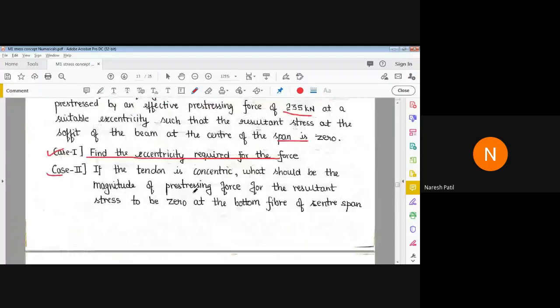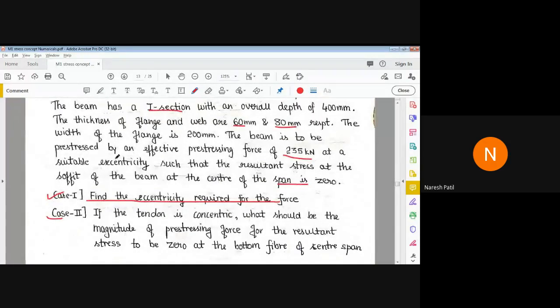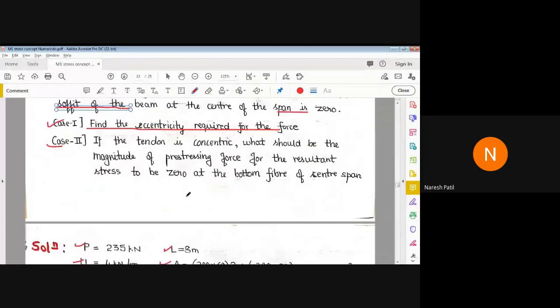You are exactly correct. See what they ask: an effective pre-stressing force of 235 kilonewton at a suitable eccentricity such that the resultant stress at the soffit of the beam at the center of the span is 0. Soffit is nothing but the bottom fiber. This is very important. It means you have to consider only bottom fiber stresses.